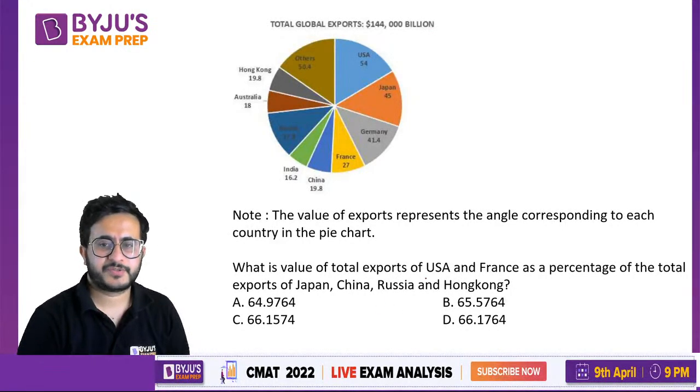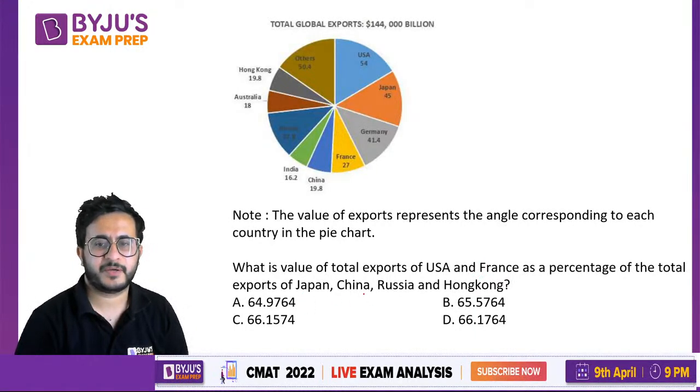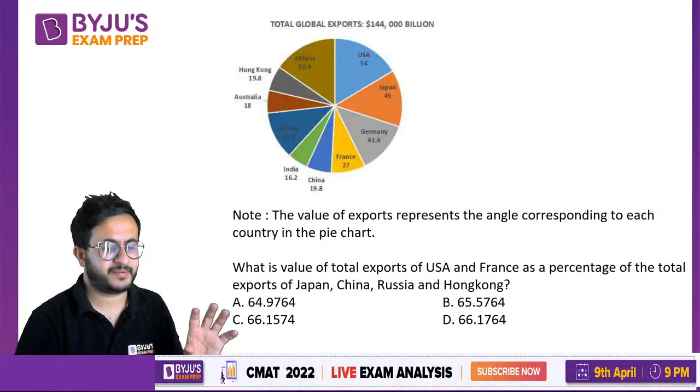What is the value of exports of US and France as a percentage of the total exports of Japan, China, Russia and Hong Kong? Now this is a question which is time consuming.